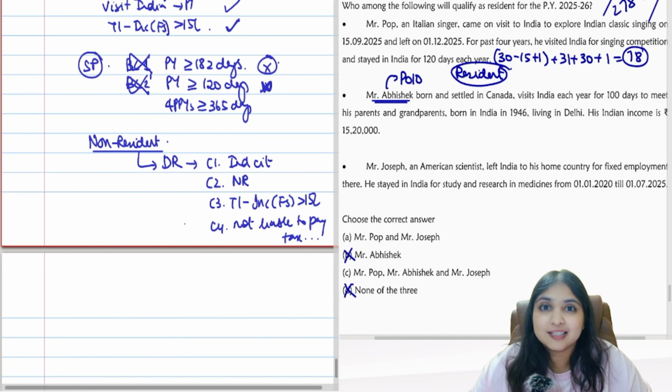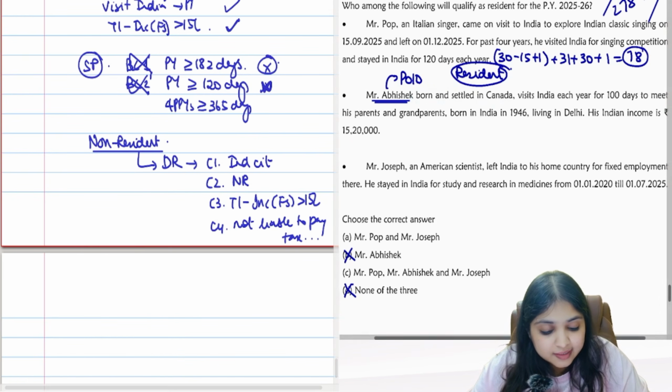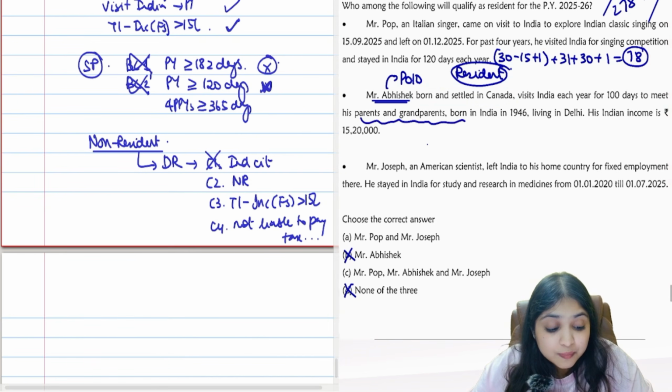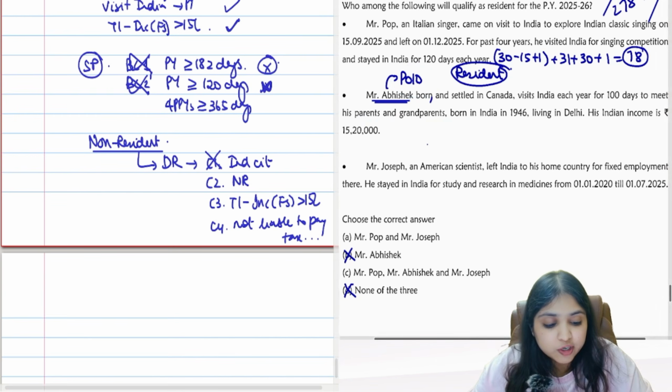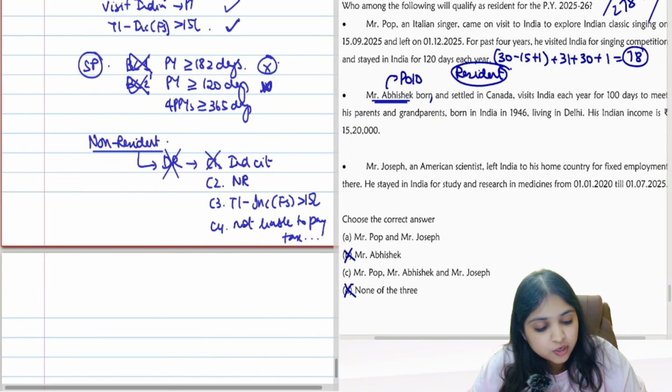Is he an Indian citizen? He is born and settled in Canada. Is he an Indian citizen? No. He is a person of Indian origin, guys. His parents and grandparents were born in India. He is a person of Indian origin, but he is not an Indian citizen. So deemed resident also will not apply. So what's your answer now?